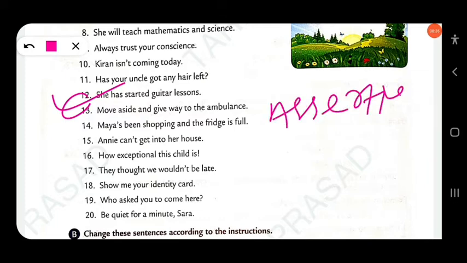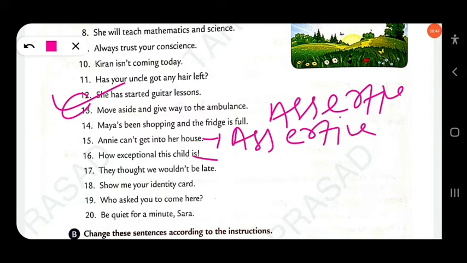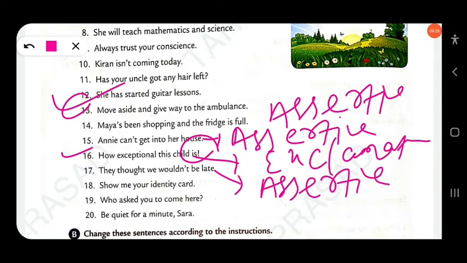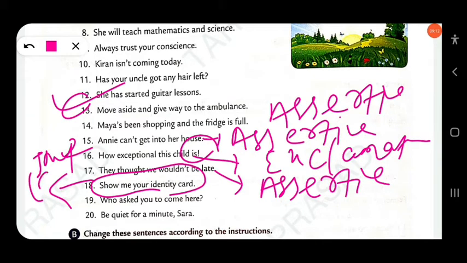Then next, Annie can't get into her house. This is an assertive sentence. How exceptional this child is. Yes, this is an exclamatory sentence, as it ends with an exclamation mark. They thought we wouldn't be late. This is an assertive sentence. Then next, show me your identity card. This is a command, here an imperative sentence.